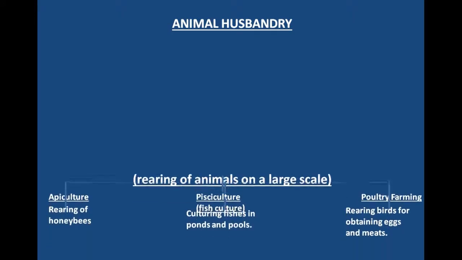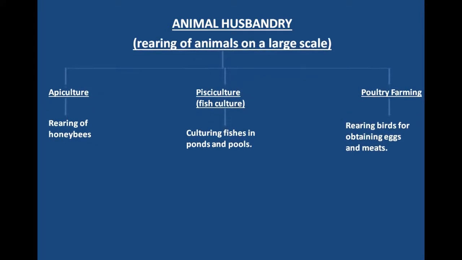Animal husbandry. Rearing of animals on a large scale is known as animal husbandry. Rearing of honeybees on a large scale is known as apiculture. Culturing fishes in ponds and pools is known as pisciculture, also known as fish culture. Rearing birds for obtaining eggs and meat is known as poultry farming.